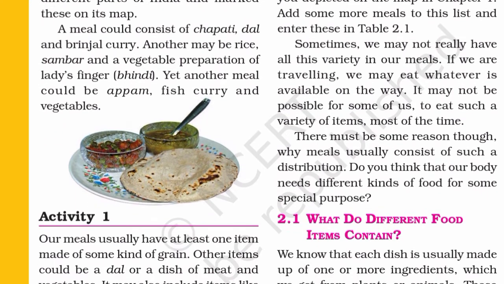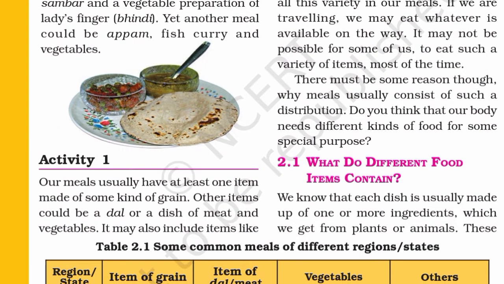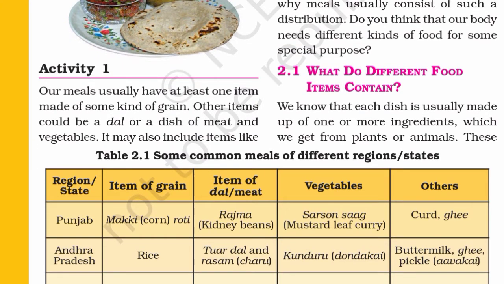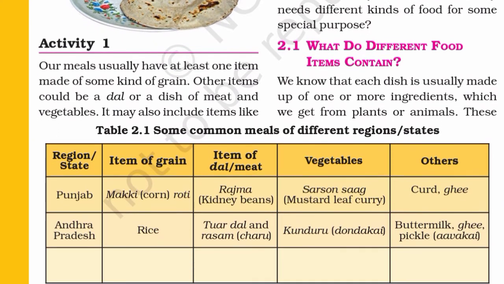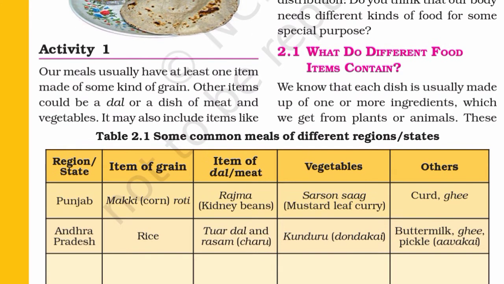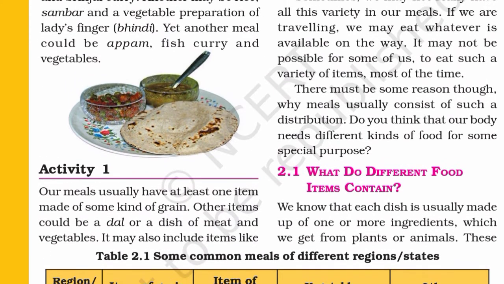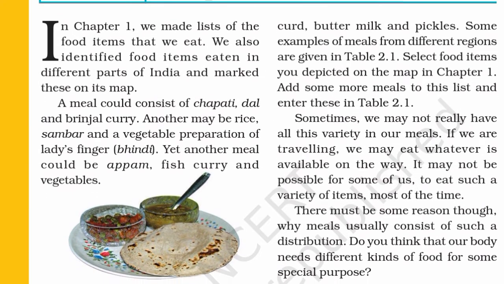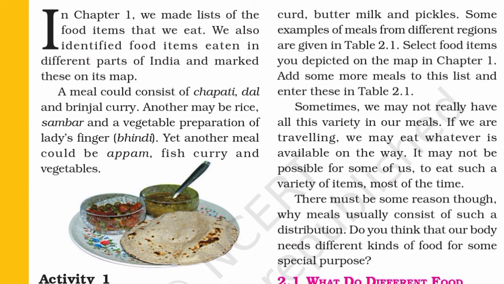Activity 1. Our meals usually have at least one item made of some kind of grain. Other items could be a dal or a dish of meat and vegetables. It may also include items like curd, buttermilk, and pickles. Some examples of meals from different regions are given in Table 2.1. Select food items you depicted on the map in Chapter 1. Add some more meals to this list and enter these in Table 2.1.